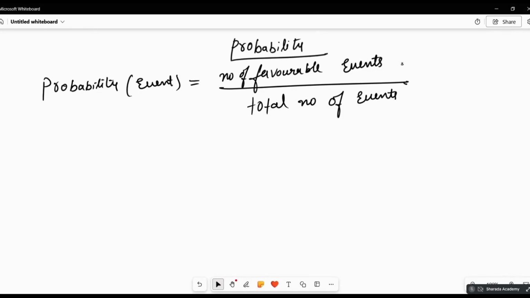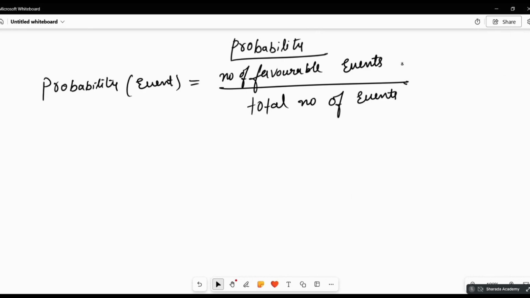So what are the favorable events? That count we write in the numerator, and the total number of events goes in the denominator.